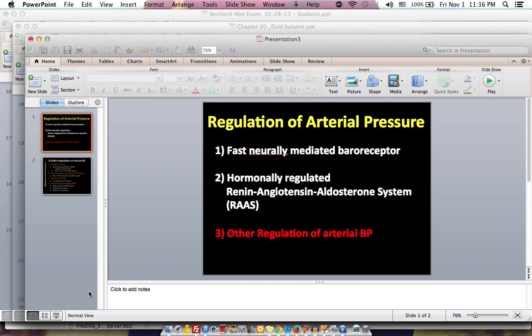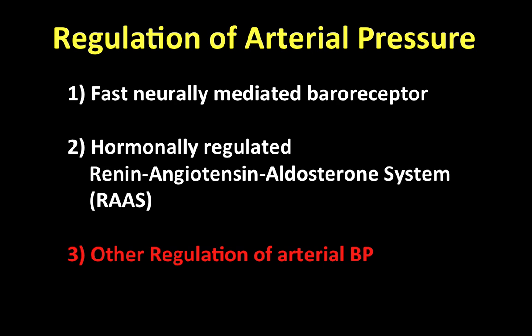Okay, so in this video we'll continue our discussion of the regulation of arterial pressure. In the past two videos we established the two main important regulatory processes of blood pressure, which are the baroreceptors and the Renin-Angiotensin-Aldosterone System. Just to review quickly, for the baroreceptor system, we gave an example of acute hemorrhage, which leads to decreased volume and therefore decreased arterial pressure.